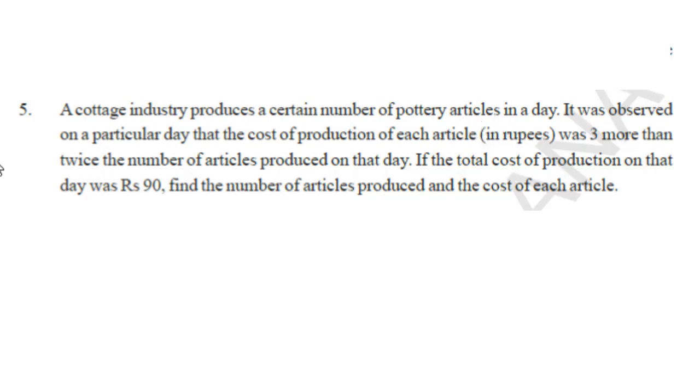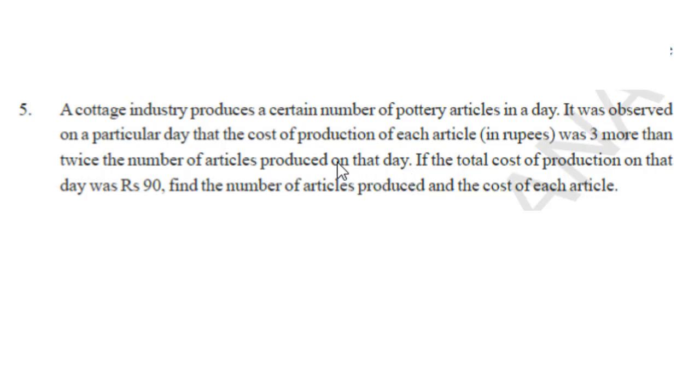So let us once again read this problem. A cottage industry produces a certain number of pottery articles in a day. So one industry is producing some pottery articles in a day. And it was observed on a particular day that the cost of production of each article was 3 more than twice the number of articles produced on that day.